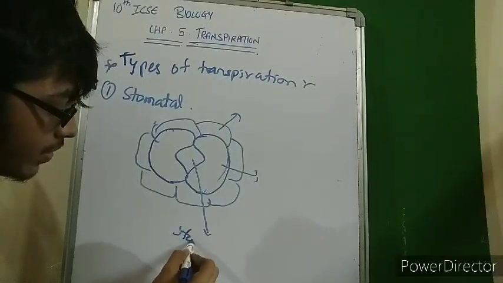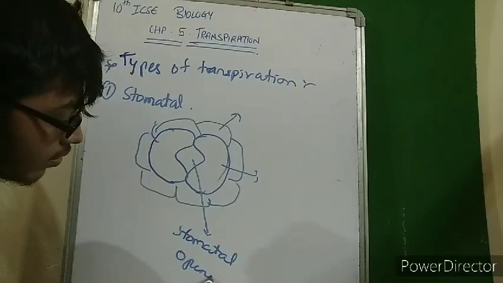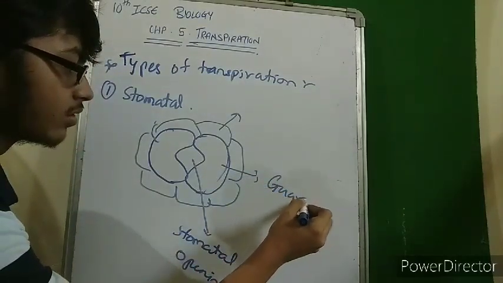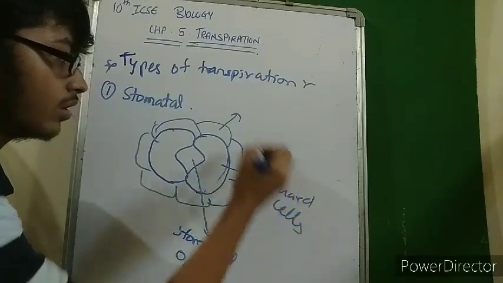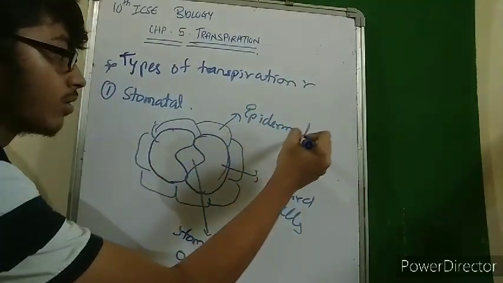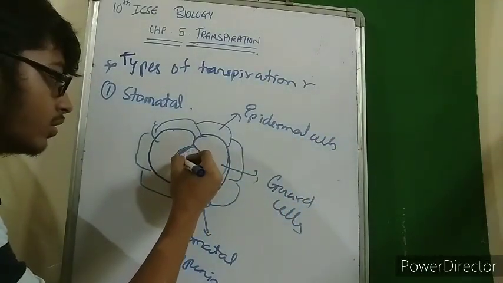This is the stomatal opening. This is the guard cells. This is the epidermal cells. And there are walls over here.